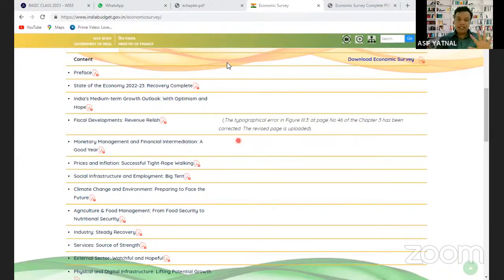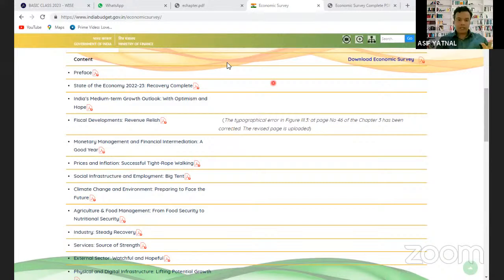But by reading the Economic Survey this year, you will get to understand the broader problems and concepts of the Indian economy: what the current challenges of India's economy are, how the government is trying to address them, and what the conflicts in the policies are. But if you want to read seriously and make notes, you have to do it next year. Those of you appearing for this year's prelims and mains exams have to read it seriously and make some notes. How to make those notes, I will explain to you.